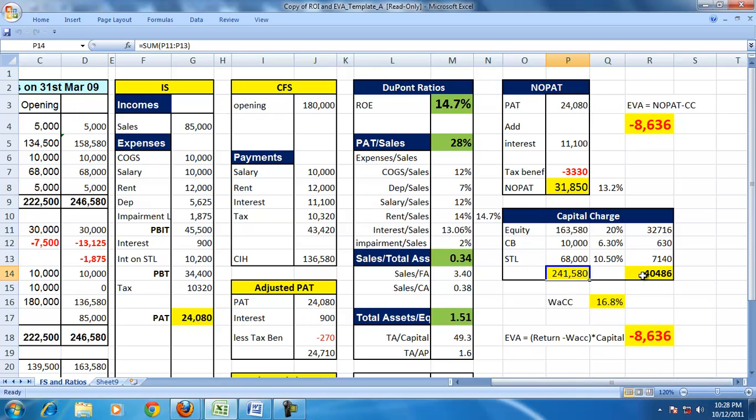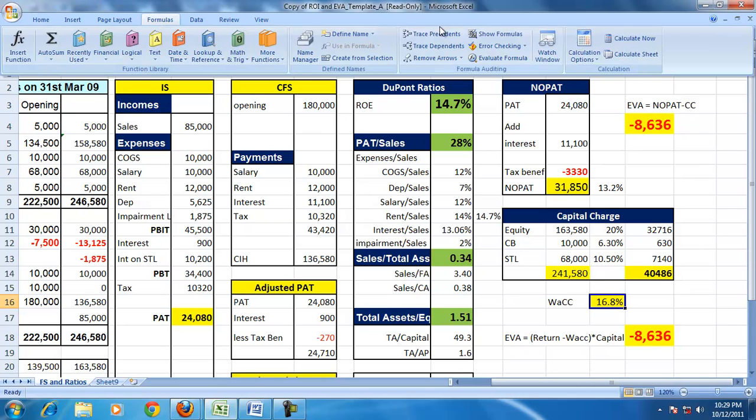So by using 241,580 with a charge of 40,486, you are generating a return of 31,850. So you are earning a negative EVA. The firm is not able to generate profit to meet the cost of funds.